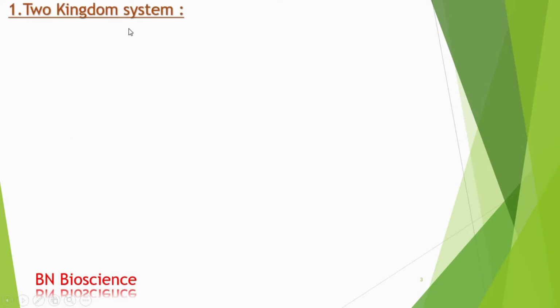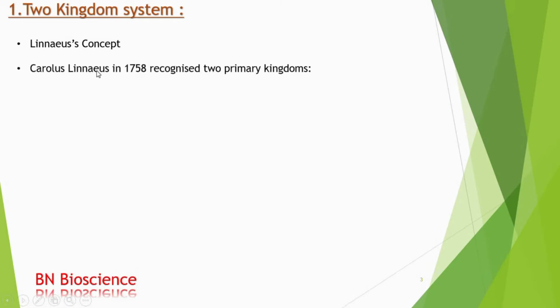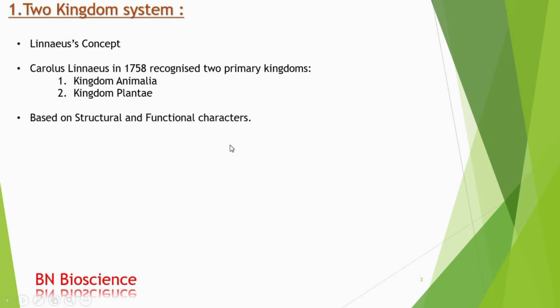First, the 2 kingdom system is also called the Linnaeus concept, as it was proposed by Carolus Linnaeus. Carolus Linnaeus is considered the father of taxonomy. In 1758, Linnaeus observed the living world and classified it into 2 primary categories: the kingdom Animalia and the kingdom Plantae. He did this on the basis of structural and functional characteristics.